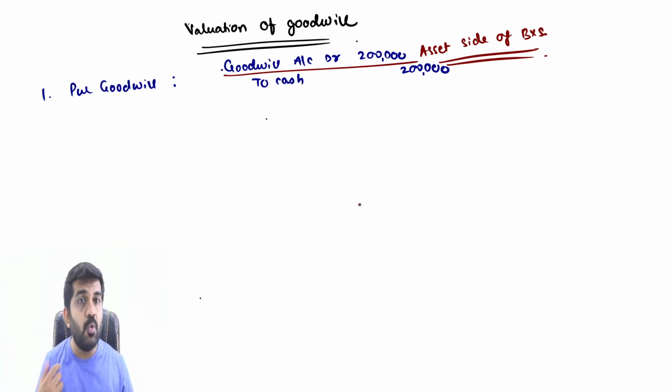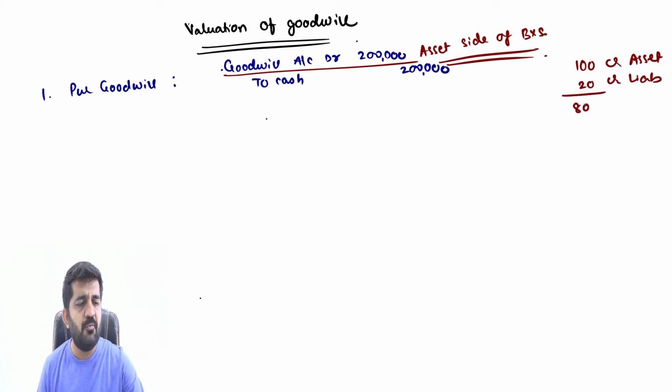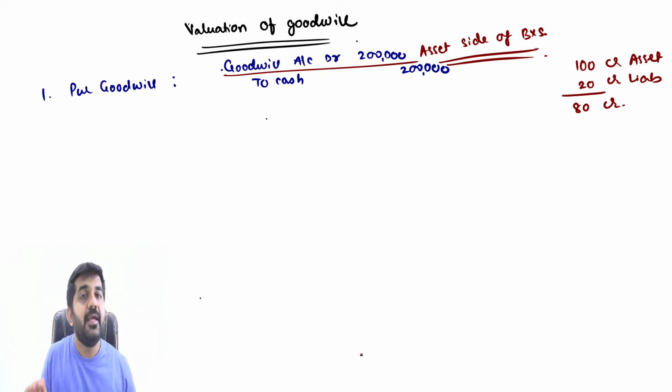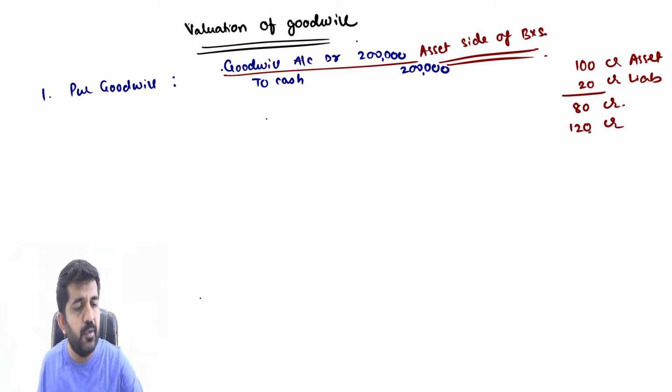Yes, this is not the only way in which to purchase goodwill. Say there is one company whose assets are 100 crore, liabilities are 20 crore. So what is the worth of the company? 80 crore. But this company has a good name in the market, and I am purchasing this company at say 120 crore.